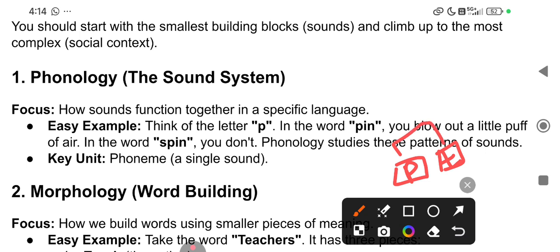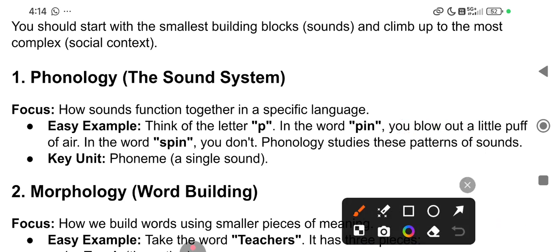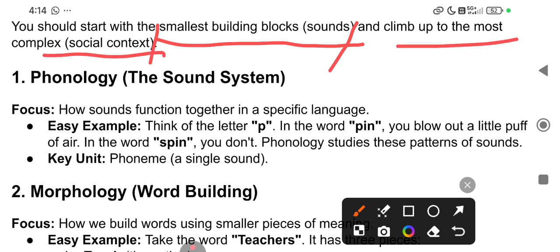Then we connect the words, and then that becomes a language. This way we go. The smallest building block is sound, the base of language, and we climb up to the most complex social context.